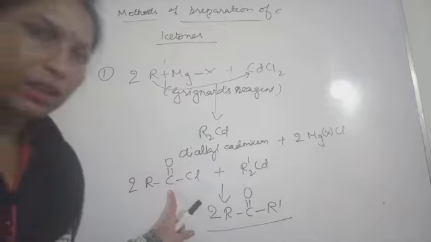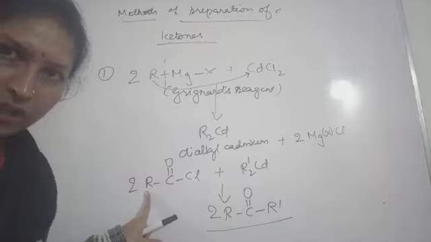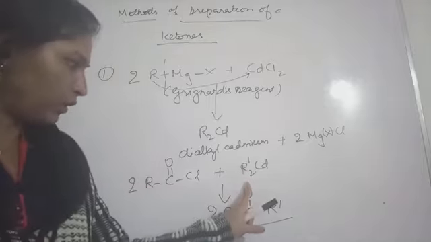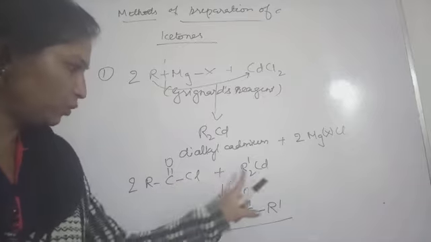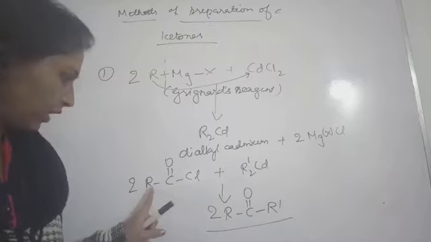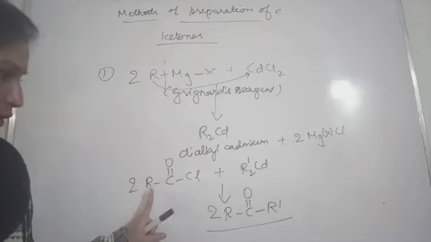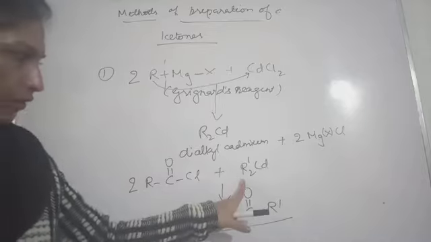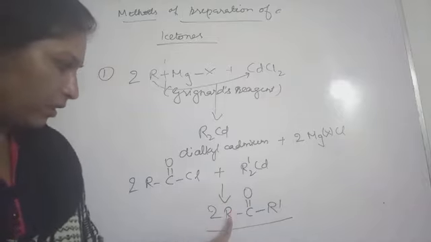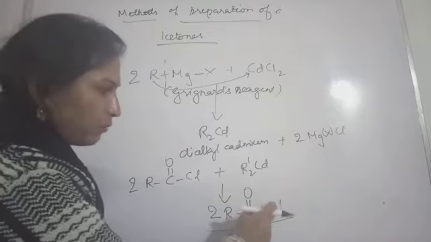The acid halide which you have taken was also containing R, so this is an alkyl group, and this also is an alkyl group. You can choose how many alkyl groups you want. Suppose in this case the alkyl group is ethyl, and here if you have taken methyl, you will get ethyl this side and methyl this side.